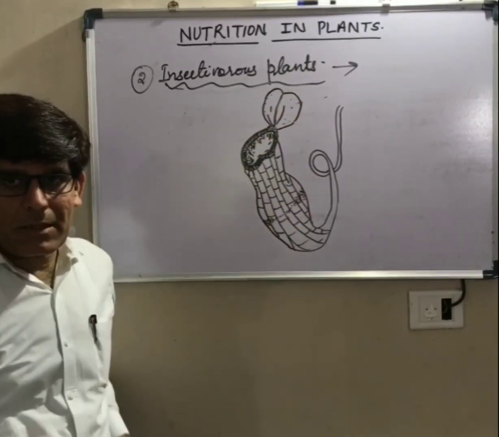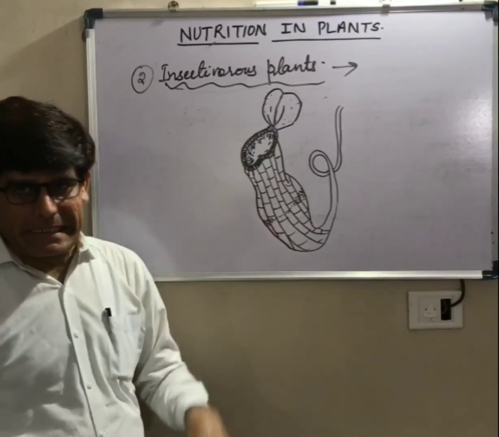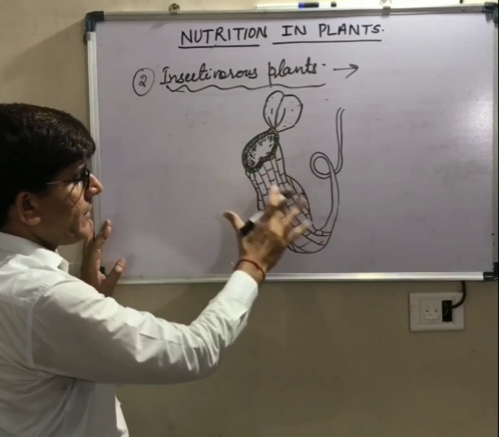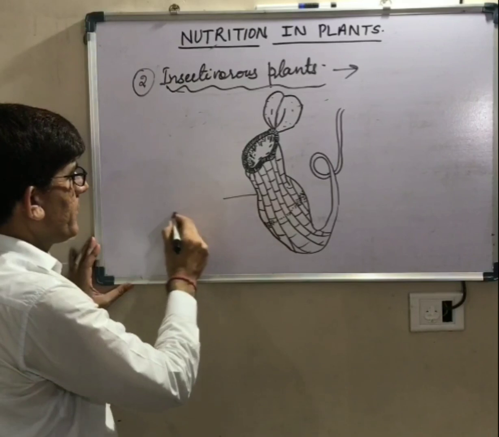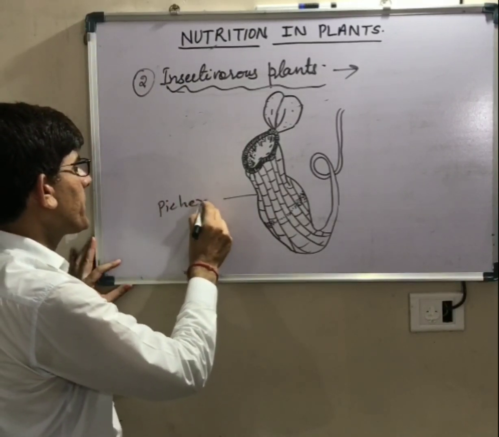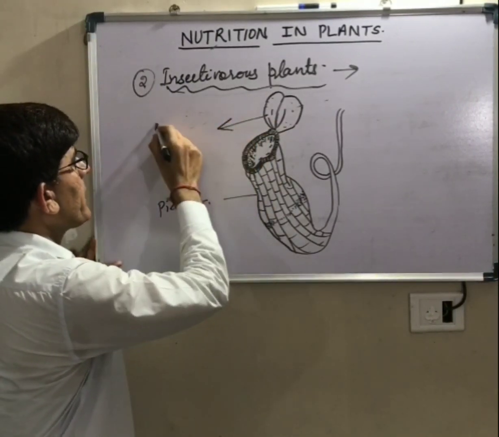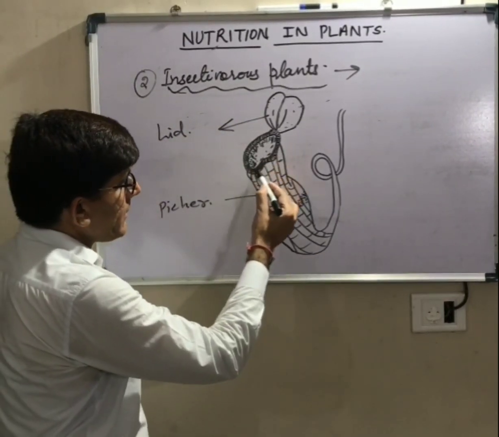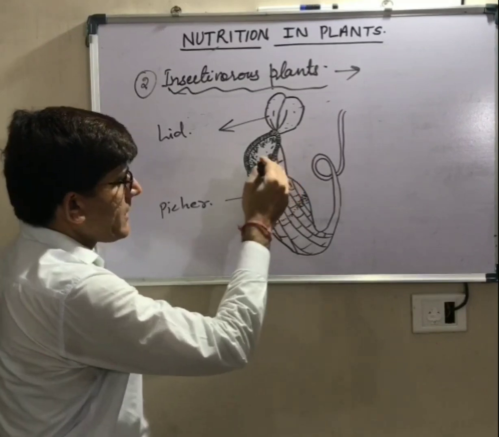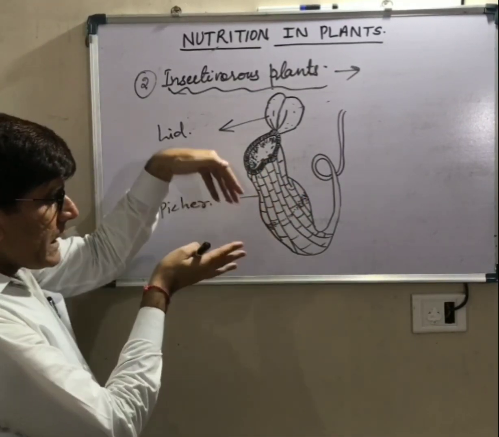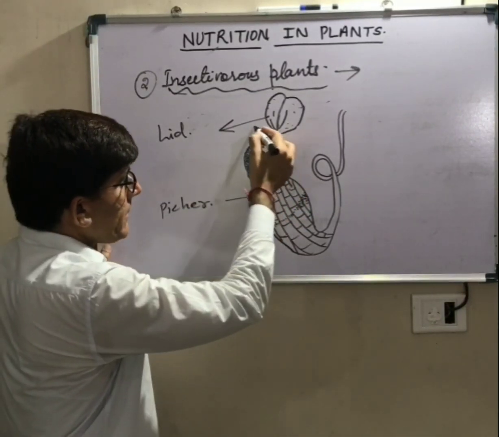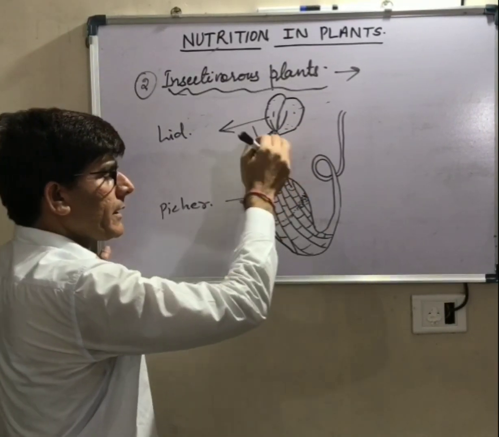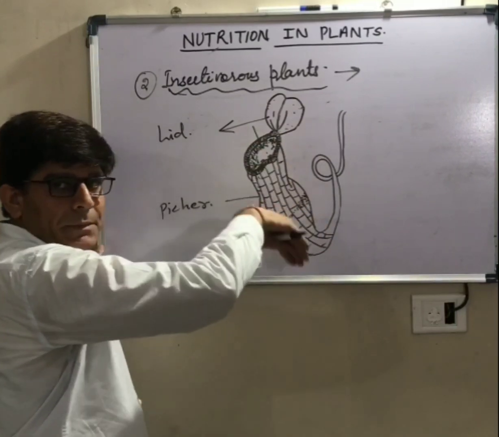Another plant with a heterotrophic mode of nutrition is the insectivorous plant. Some plants eat insects. Insectivorous plants have a jug-like structure which is called a pitcher. This has a covering which is called a lid. This pitcher includes some hair-like projections which are directed inside. Once an insect comes here, it will get entangled in these hairs and will be taken inside the pitcher.